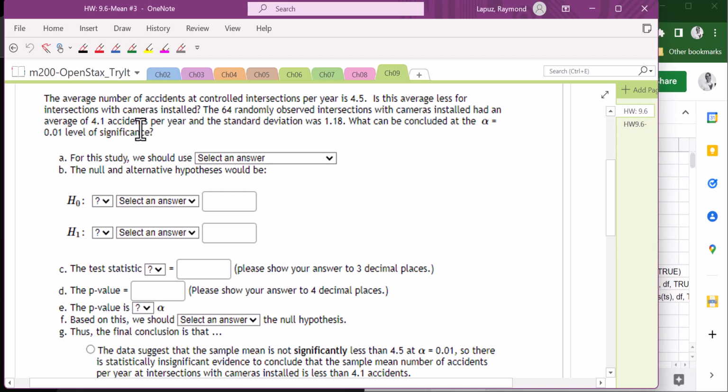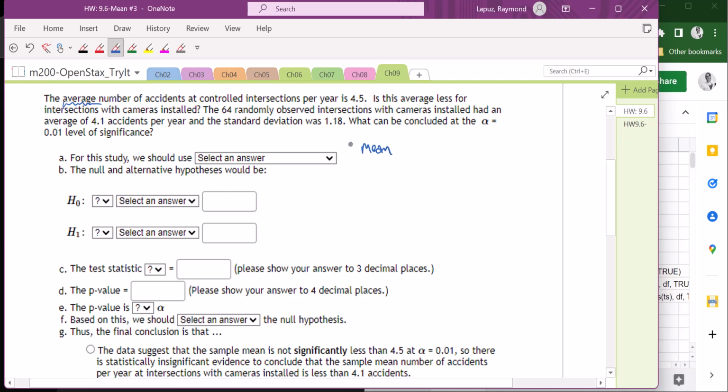All right, first of all, what kind of study are we dealing with? First of all, we are looking at the average number of accidents, so we must be dealing with the mean. We are dealing with one population, but that's all of Chapter 9, just one population. We'll see later on in Chapter 10, we'll be dealing with two populations.